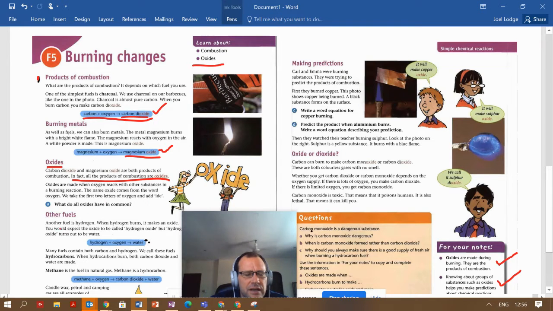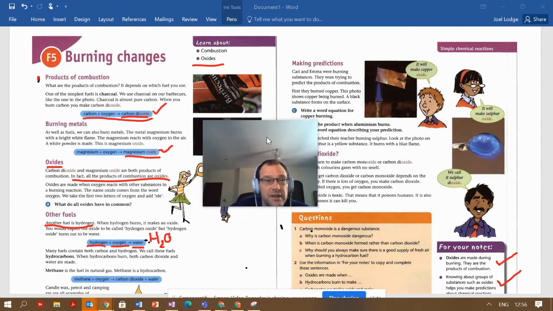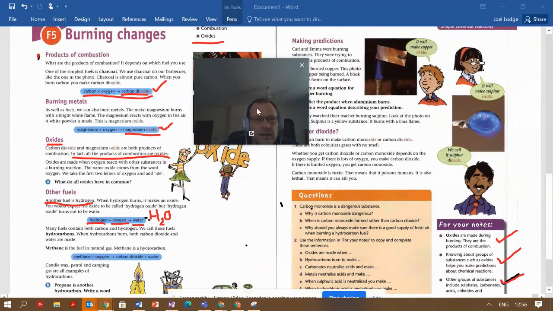So let's look at hydrogen. You probably haven't used this fuel, but you've done the squeaky pop test. So when we burn hydrogen with the oxygen in the air, we actually form water. Now another name for that is hydrogen oxide. Because we combine the hydrogen with the oxygen, we make an oxide, right? So it's called hydrogen oxide.